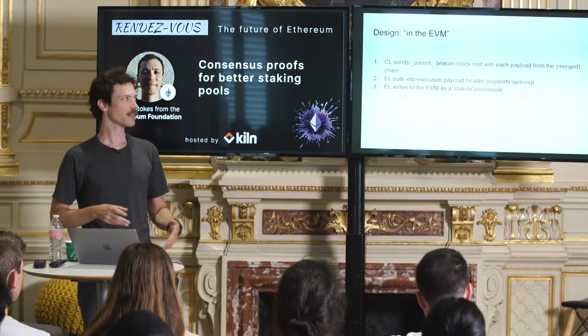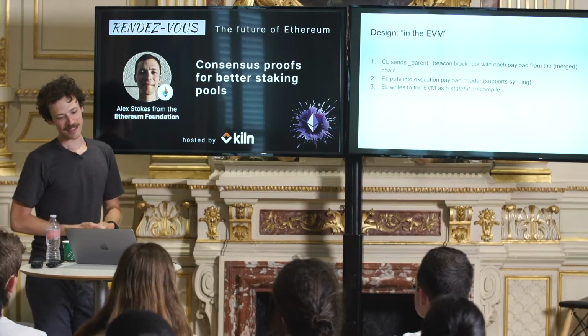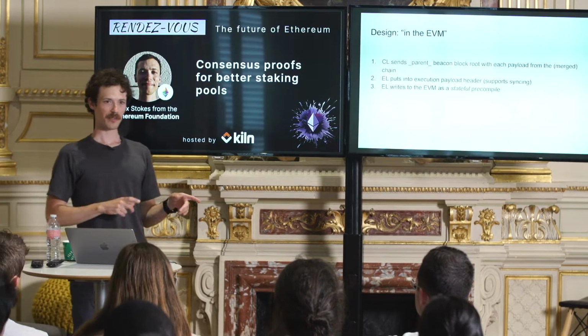You have the CL. For every execution block, you're going to pass along also the parent beacon block root. That part's important because if you passed along the block root, you'd have a circular dependency. It would basically get to a point where I use the root in some smart contract, which is going to change the execution of the block, which is then going to change the root, which changes the thing that goes into the EVM, and hopefully you can see there's a cycle. So it's the parent beacon block root, so there's sort of this latency of one slot, but not really a big deal.